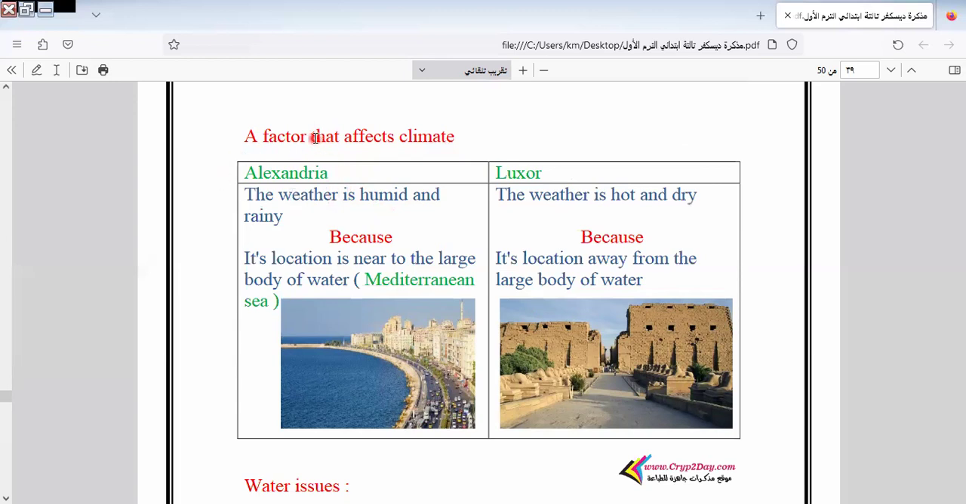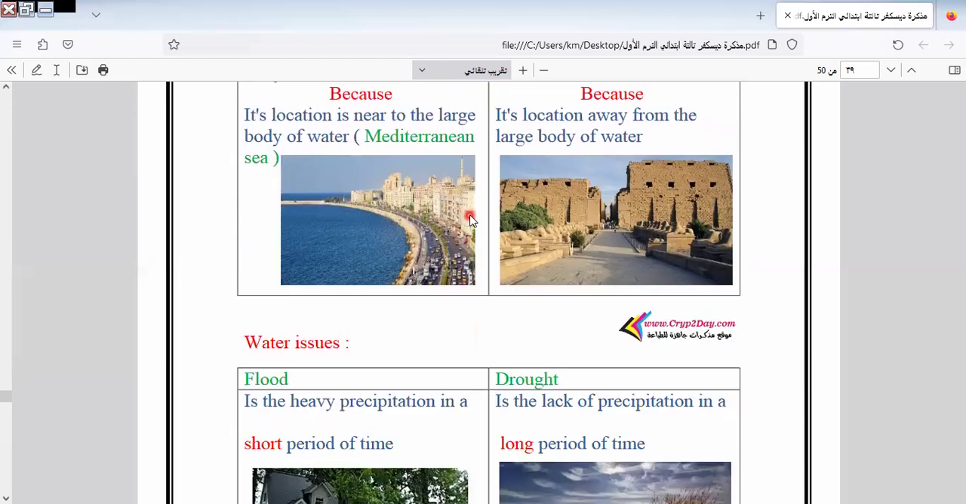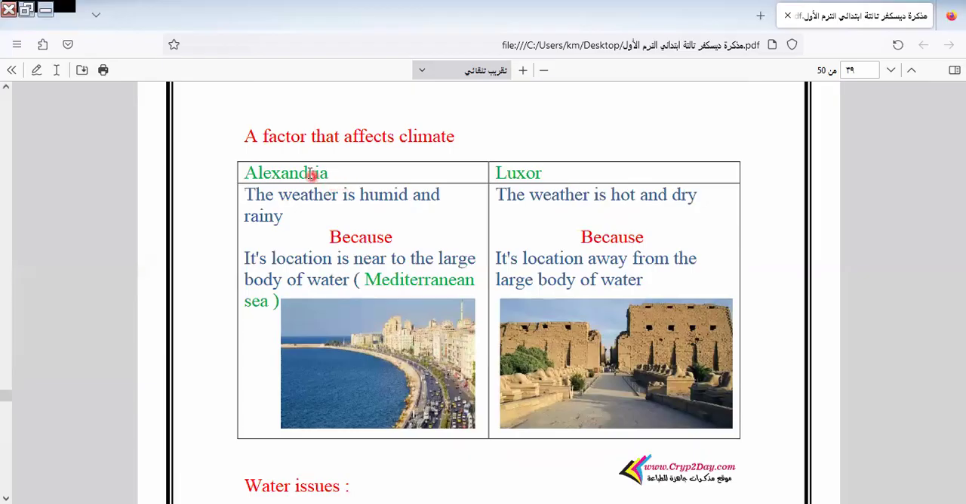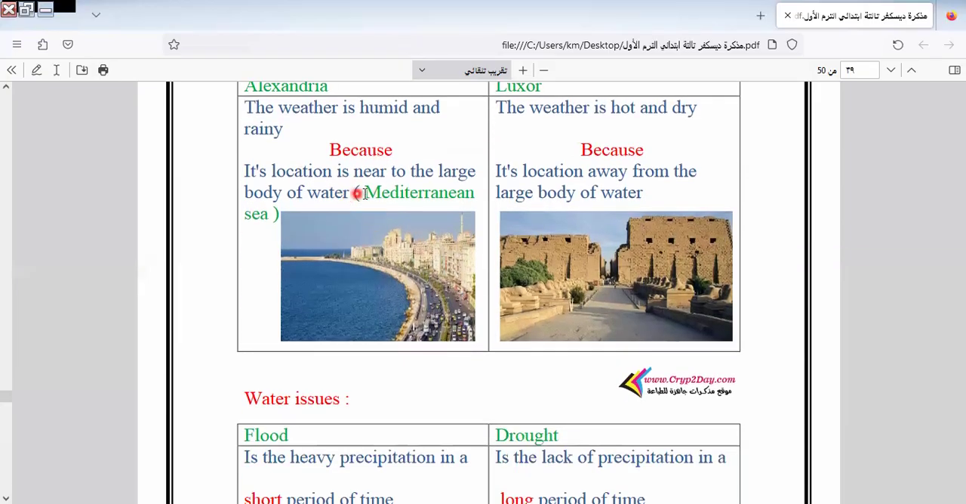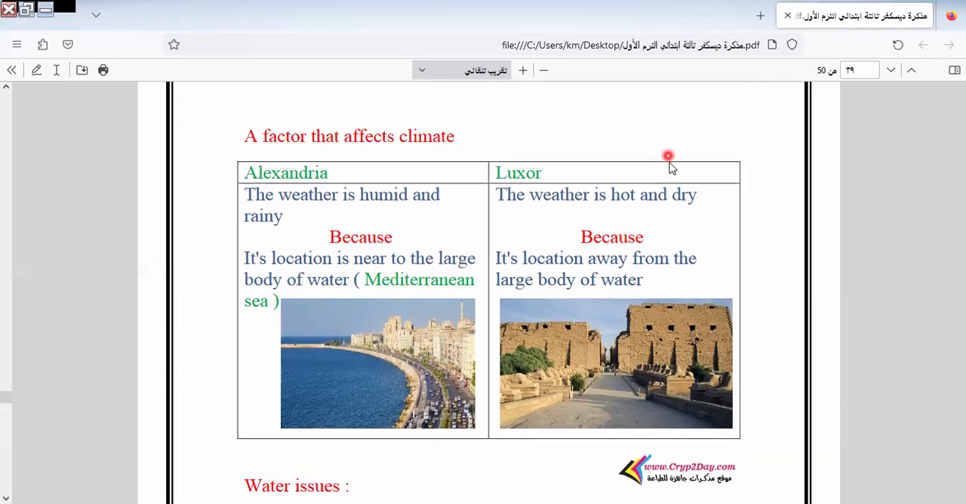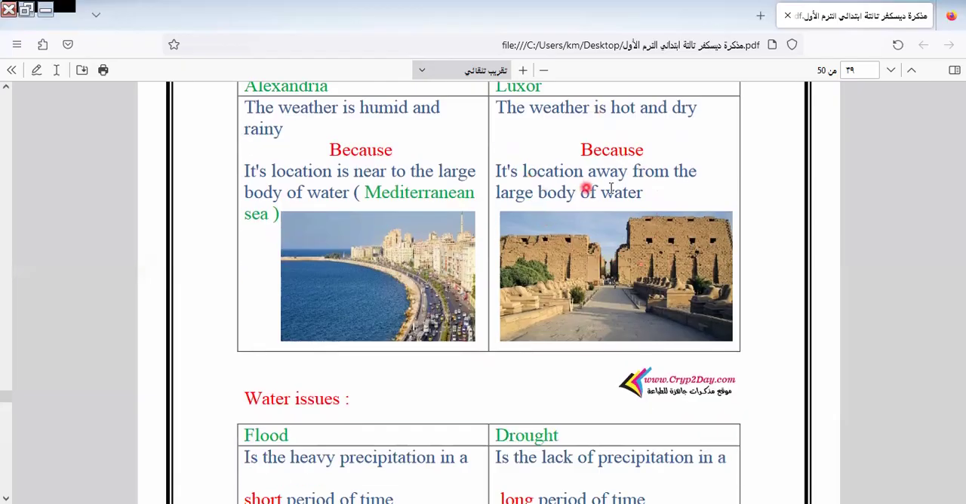We give you two cities and the factors that affect climate in the governorates Alexandria and Luxor. The weather in Alexandria is humid and rainy. Why? Its location is near the large body of water, which is the Mediterranean Sea. Here we have hot and dry in Aswan. Why? Because the location is away from the large body of water.